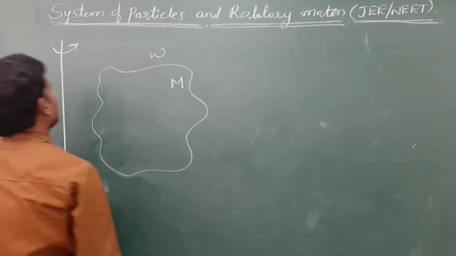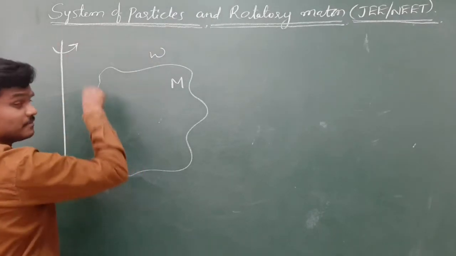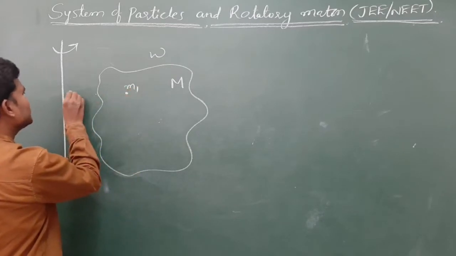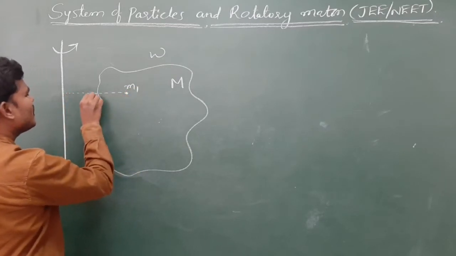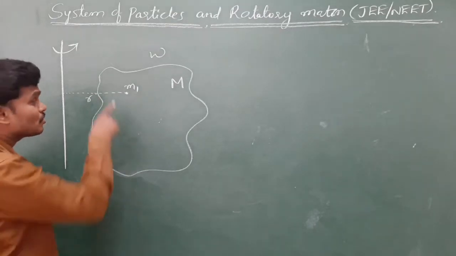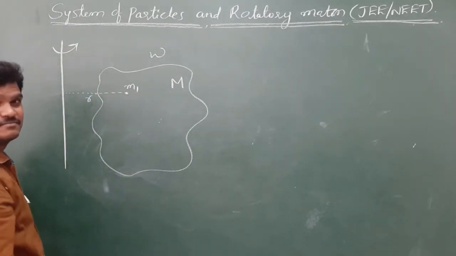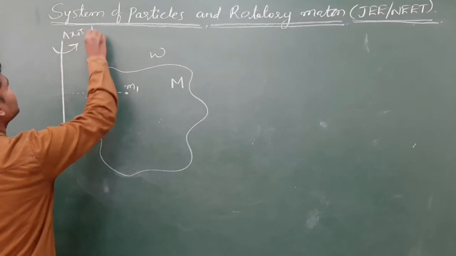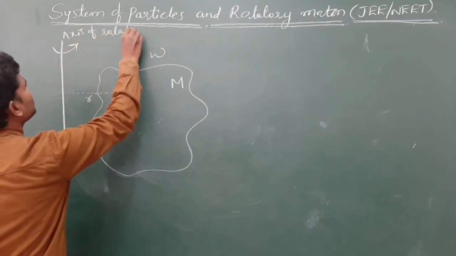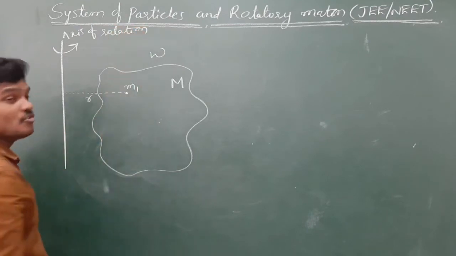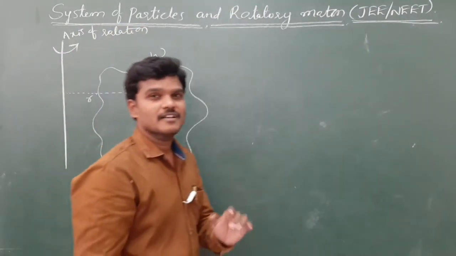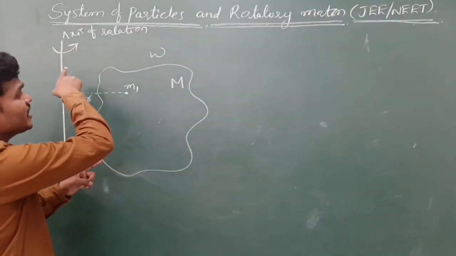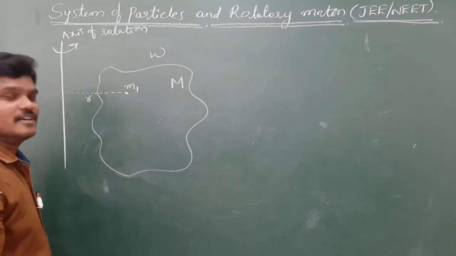If you take any particle whose mass is m1, at a distance of r1, then this particle also rotates about this axis. This axis we call the axis of rotation, the line along which the rigid body can rotate.